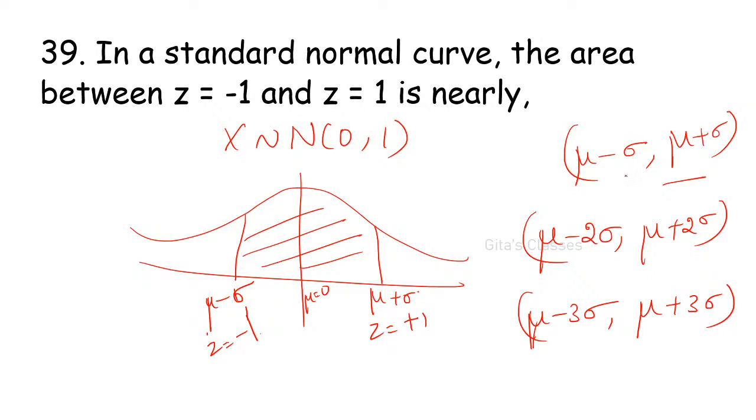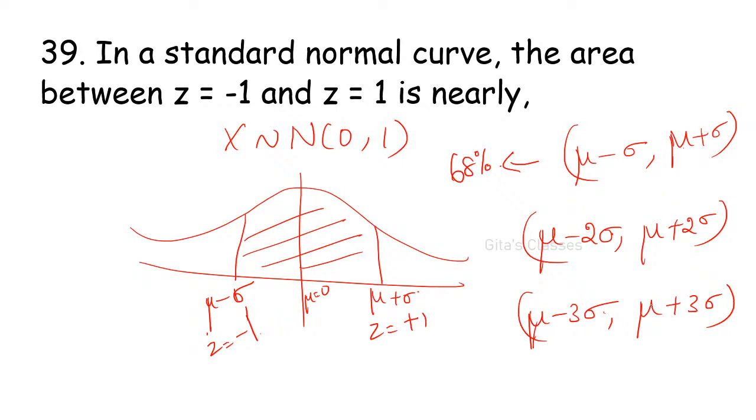What is this percentage? Anyone? Do you remember? Anyone remember this? It is approximately 68%. It is available. Already I have explained. So I'll tell you the answer now. You can go through. This is 68%. This is around 90%. I think this is 99%.